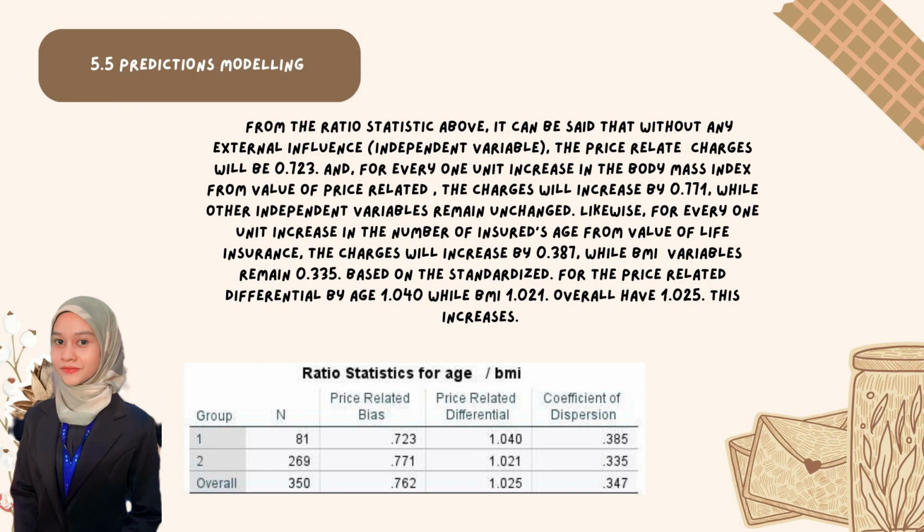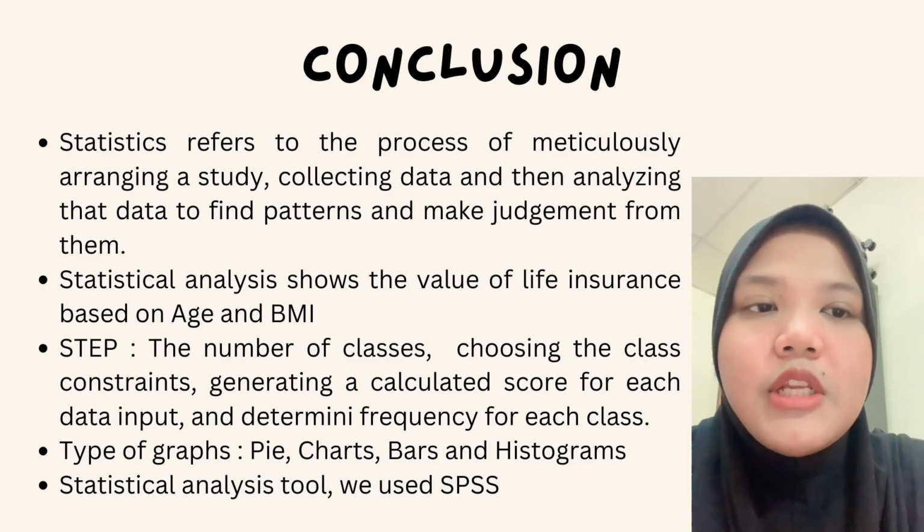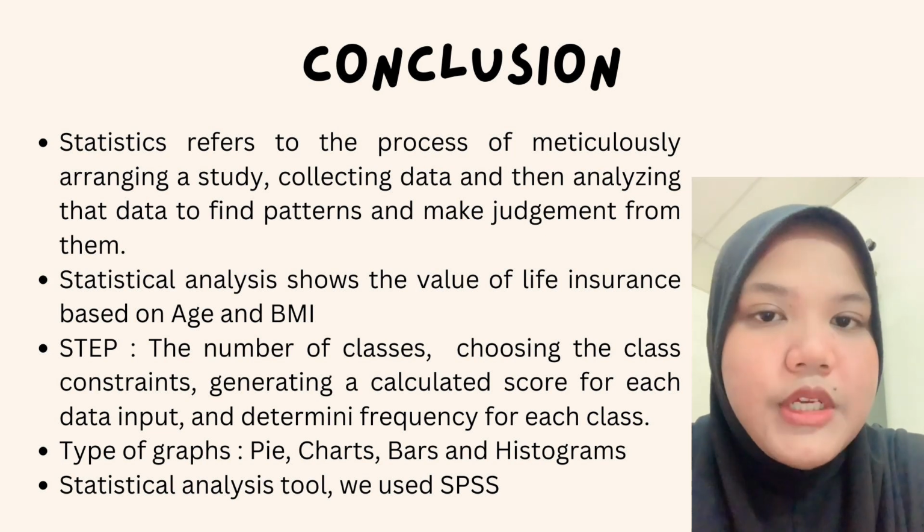Likewise, for every 1 unit increase in the number of insured age from value of life, the charge will increase by 0.335. Based on the standards for the price related differential, by age 1.040, BMI 1.021, overall have 1.025. This is an increase. I'll continue with the conclusion.